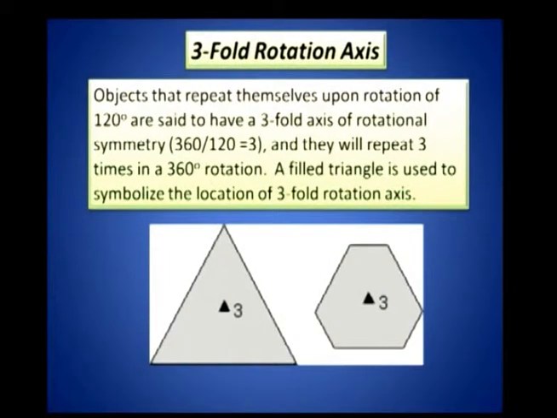On the other hand, you take an equilateral triangle. Now, what is the fold of the rotation of an equilateral triangle? An equilateral triangle will have a three-fold rotation axis. Here, this one will not have a three-fold rotation axis. On the other hand, this one is an equilateral triangle, objects that repeat themselves upon rotation of 120 degrees. 360 by 120 is what? It is 3. 360 divided by 120 gives 3. So, that is the reason why you say this object, namely the equilateral triangle, has got a three-fold rotation axis.